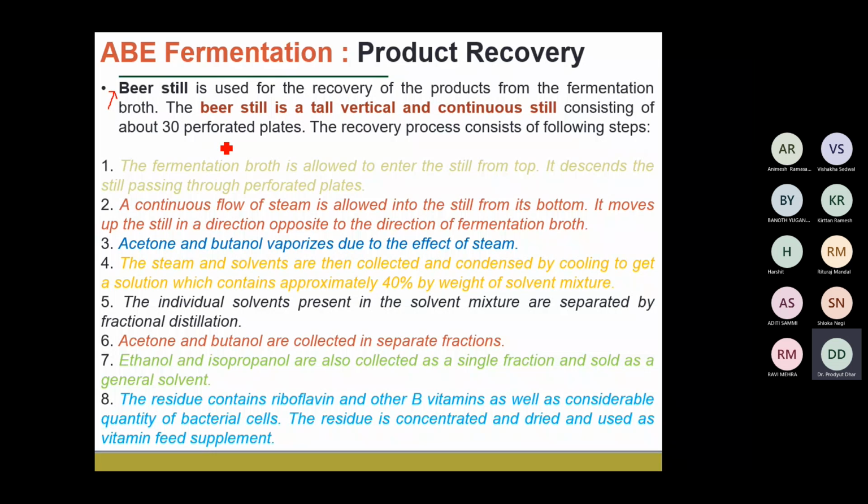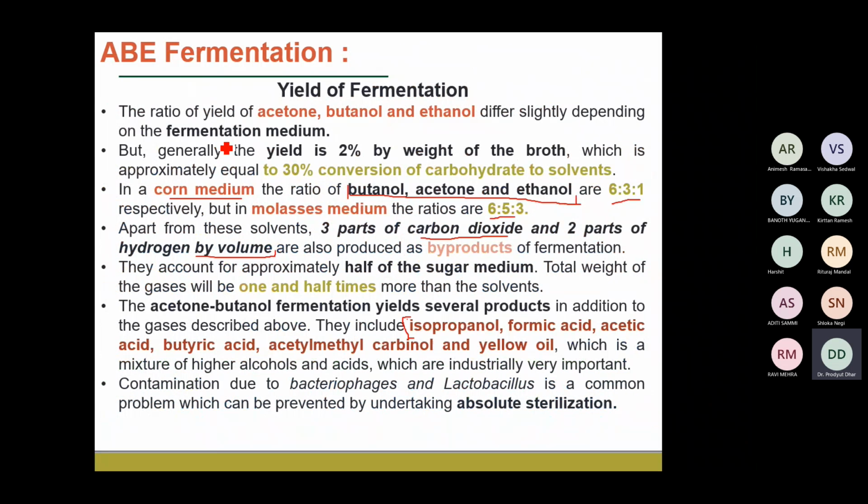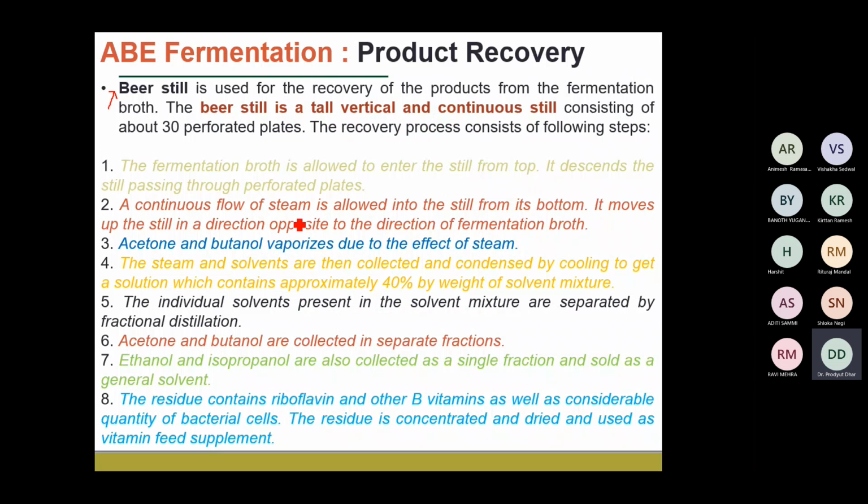Depending upon the temperature range at which it is heated, the different compounds can be separated, because as I told you, there are other alcohols and other acidic derivatives. Even formic acid, acetic acid and butyric acid are a little bit volatile in nature. So we can separate them depending upon the number of perforated plates or units we have.